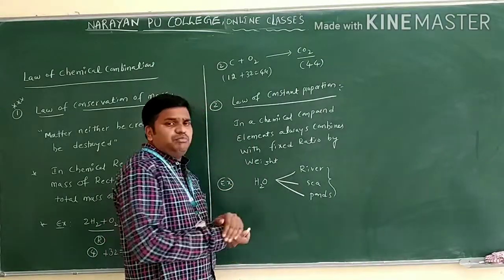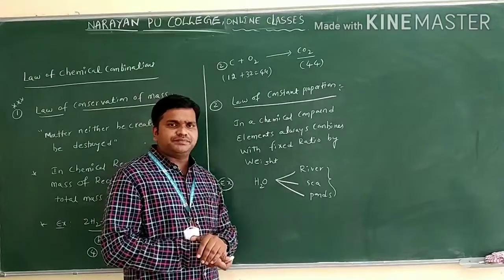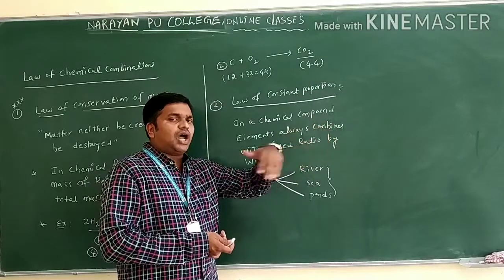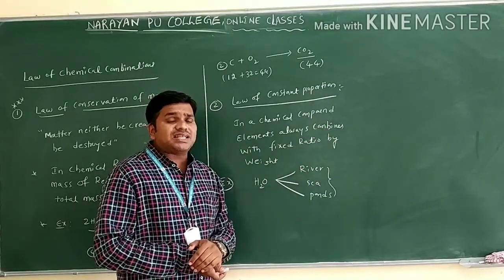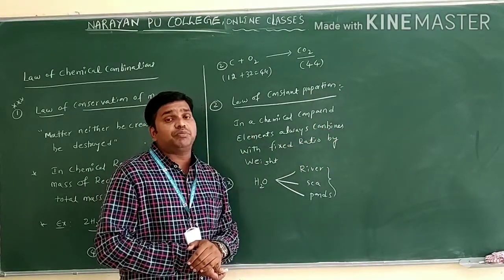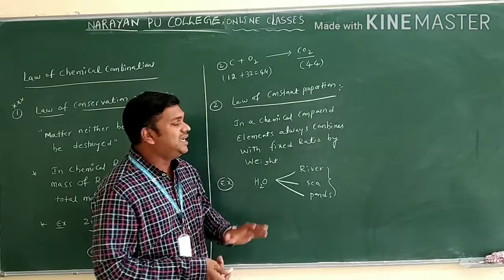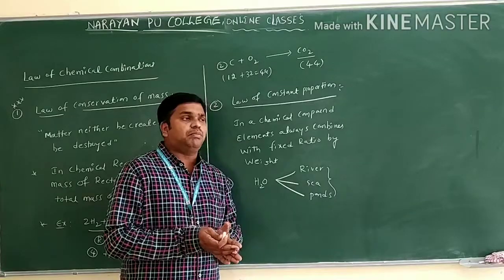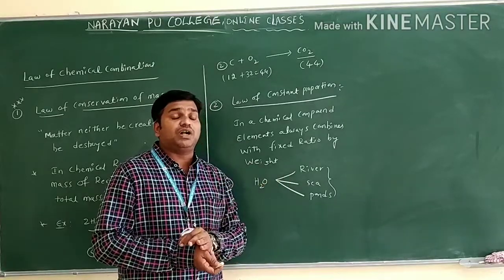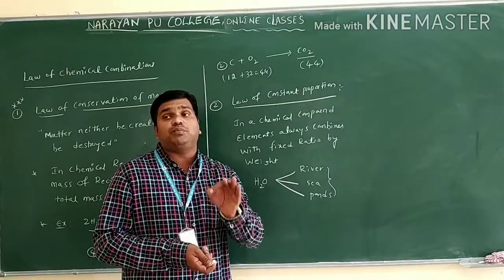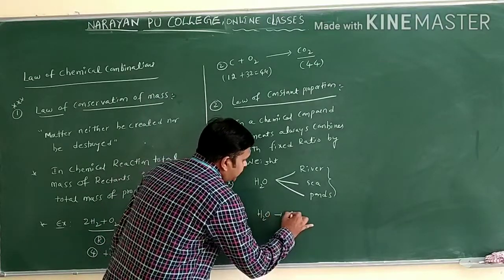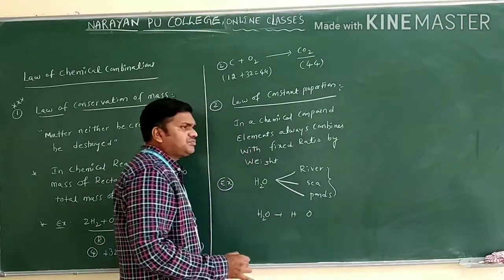For the given compound, wherever obtained or however prepared, the elements combine in a fixed ratio by mass. The source may be different, but the elements combine in a fixed ratio by mass. If you take water, we have H2O, with hydrogen and oxygen.